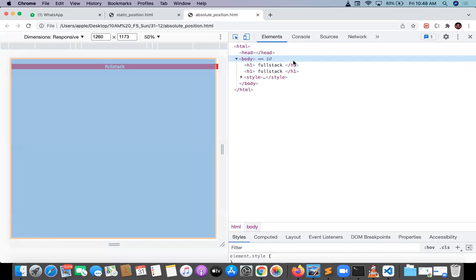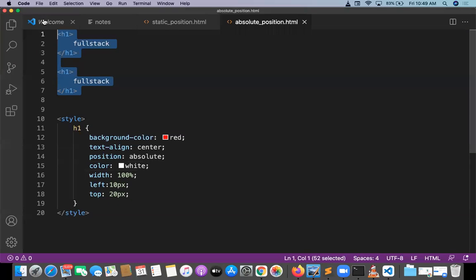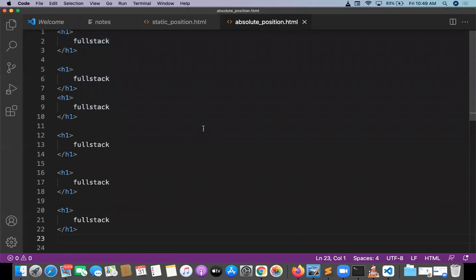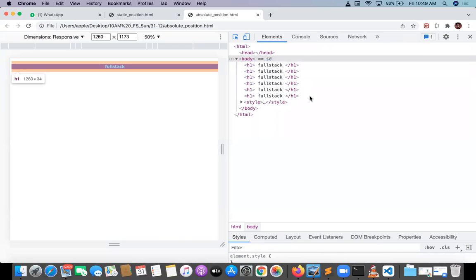Even if you take 5-6 elements, all of them are going to be arranged one on top of another.